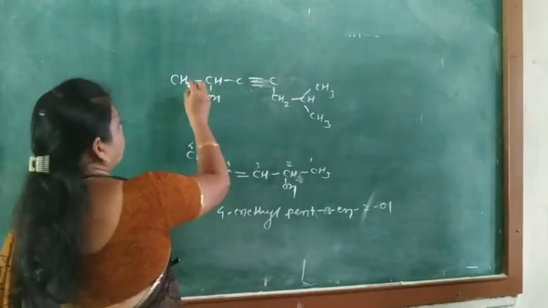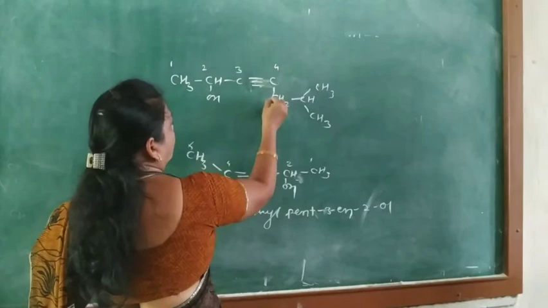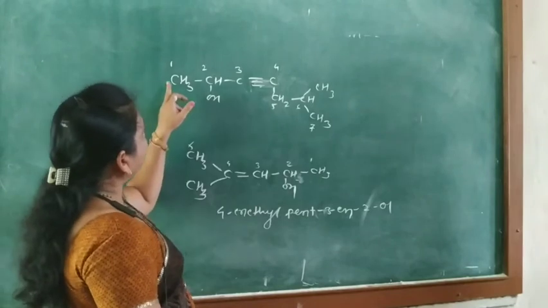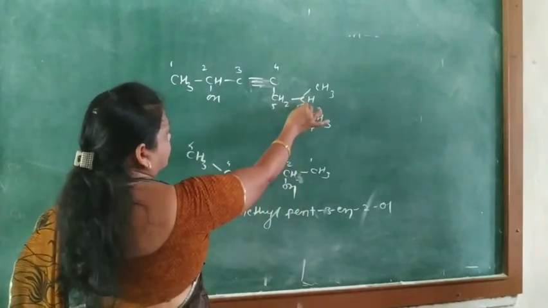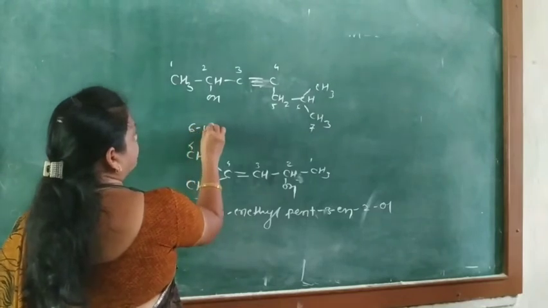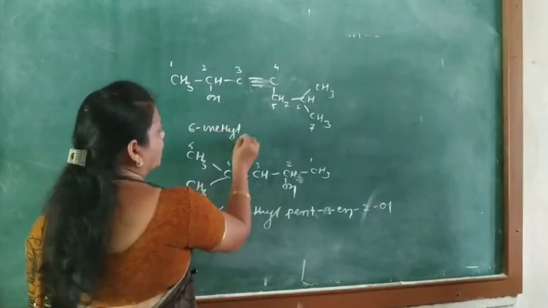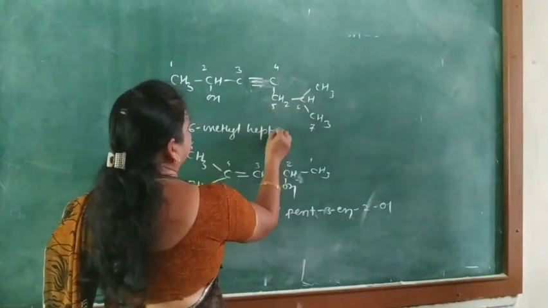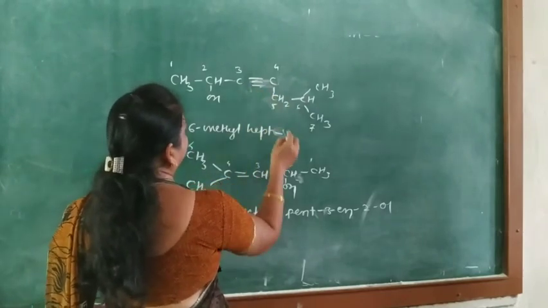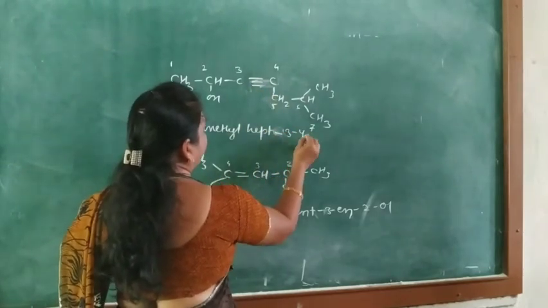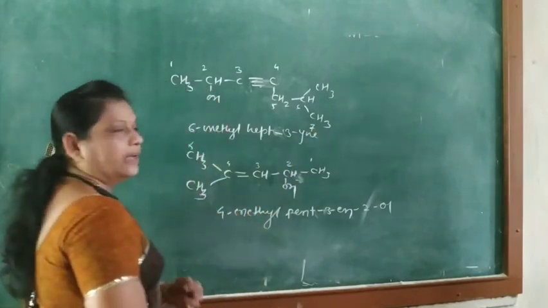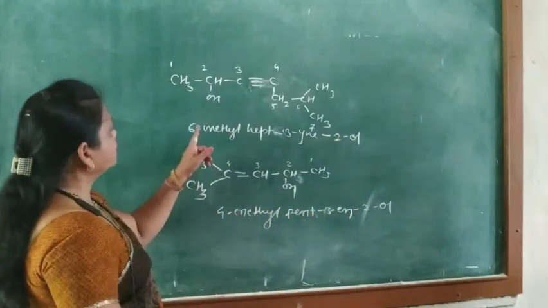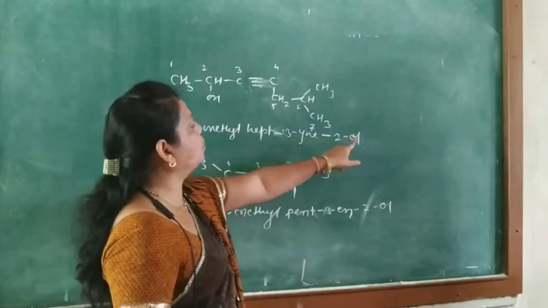The locant numbering is 1, 2, 3, 4, 5, 6 and 7. Then here at the 6 carbon atom there is a methyl group. So 6-methyl. Then for 7 carbons that is heptane. So hept, then the triple bond is at 3. So hept-3-yne, and then here 2-ol. So the name is 6-methylhept-3-yn-2-ol.